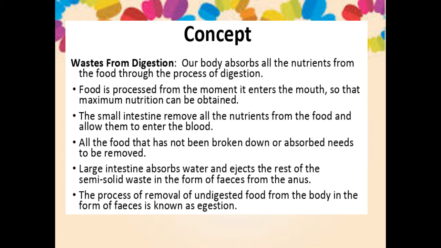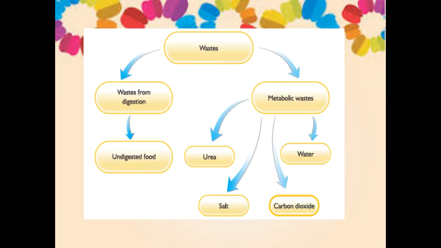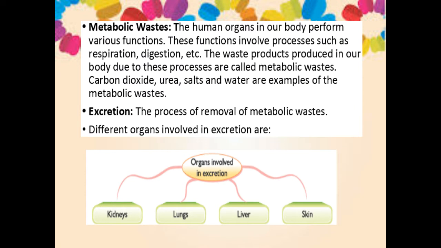Right, here the large intestine absorbs the water from the undigested food and it is expelled as the feces through the anus. Okay, this process of removal of undigested food in the form of feces is called egestion. What is that process called? Egestion.